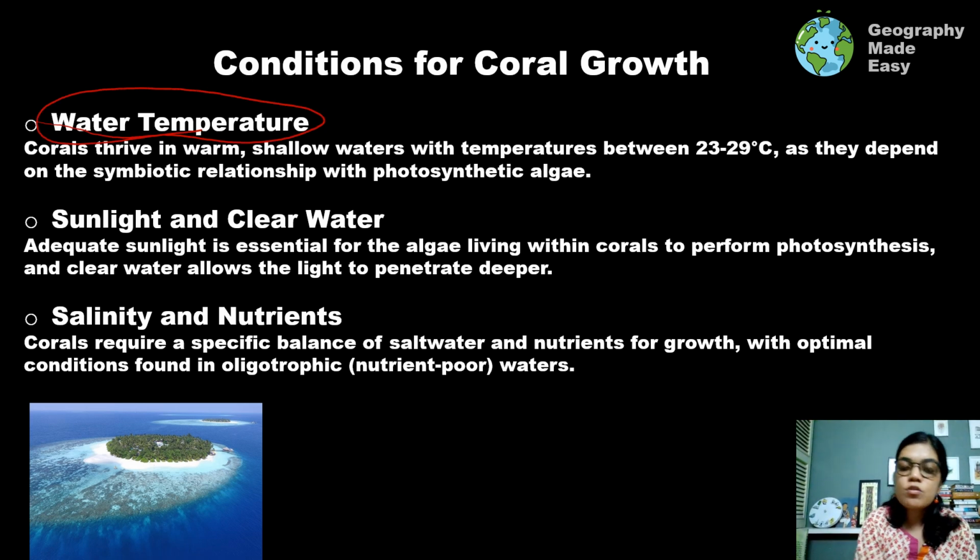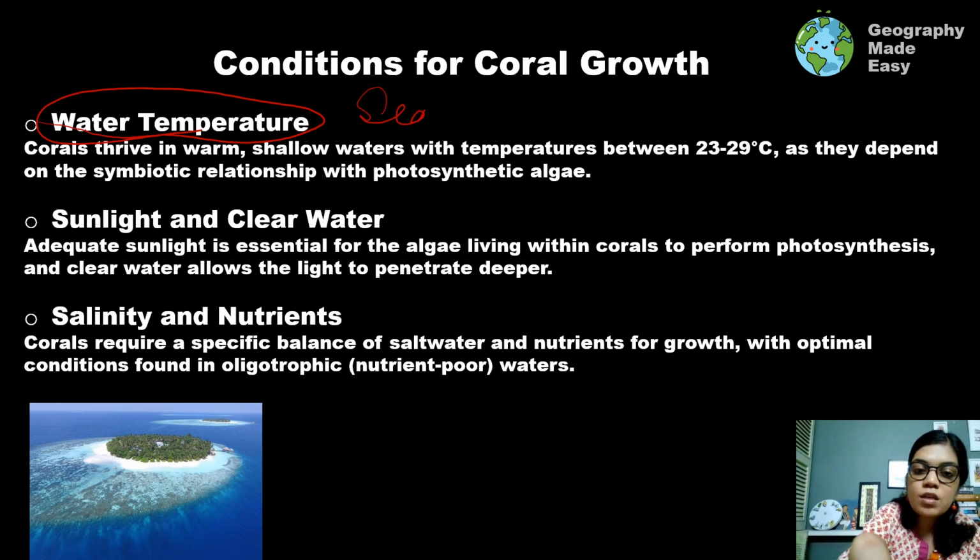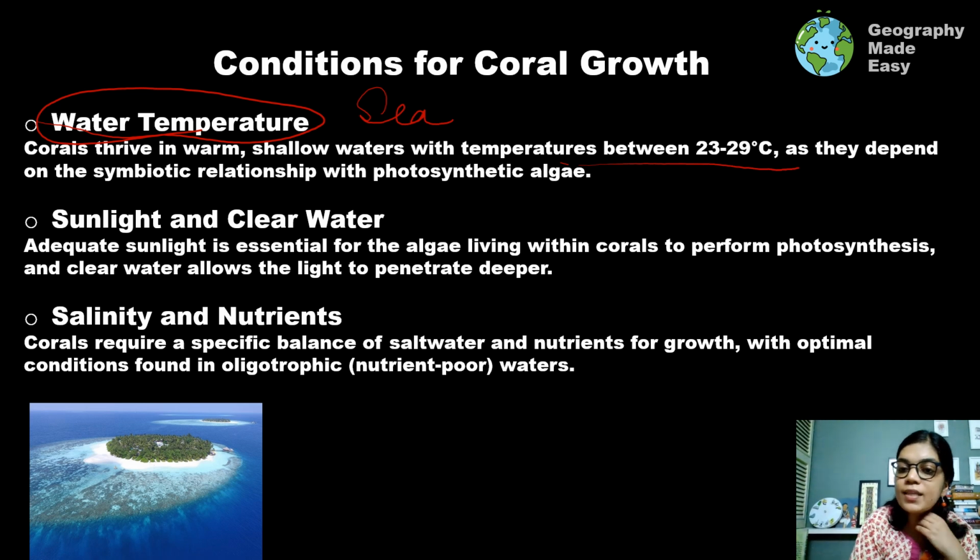The temperature should be between 23 to 29 degrees Celsius. In the warm sea, they can survive where there is photosynthesis. The sea also needs to be shallow, because otherwise photosynthesis will not happen. So the deep sea does not have coral reefs.